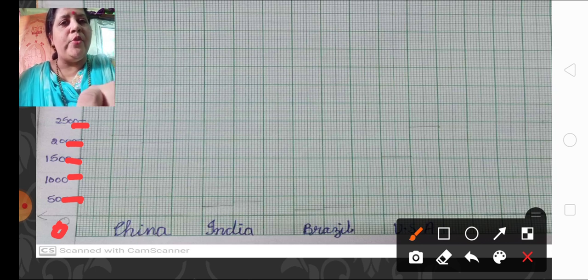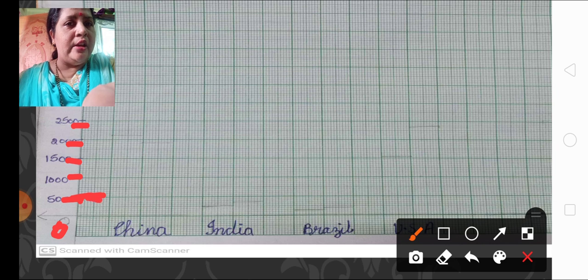The next thing I am going to do is on the x-axis. On the x-axis you are going to leave one box from the margin, that is from the y-axis you are going to leave one box. Here one box you are going to leave, and after this box only here you are going to write China.